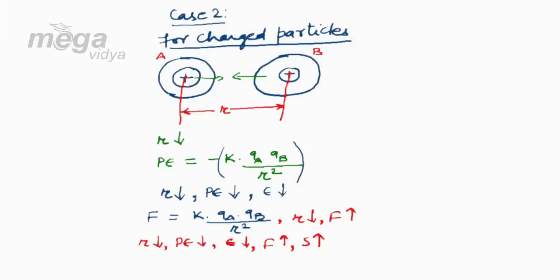So whether we talk of charged particles or uncharged particles, when they come closer to each other for bonding, there is a decrease in the separation between the two, and hence the total energy decreases, increasing the stability. Now let's move to another reason for the cause for a bonding.